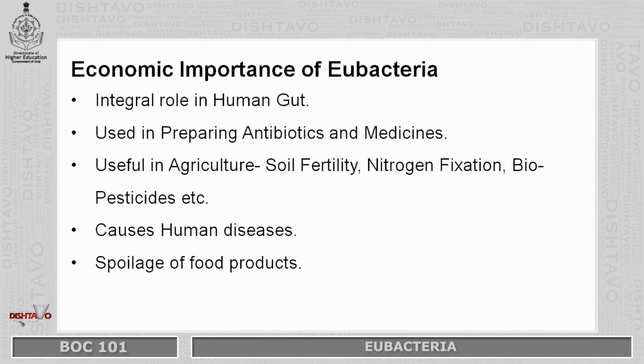So the economic importance of eubacteria: they play an important role in the human gut. They are used in preparing antibiotics and medicines. They are also useful in agriculture to increase soil fertility, nitrogen fixation, biopesticides, etc. They are important in causing human diseases also, and they also spoil food products.